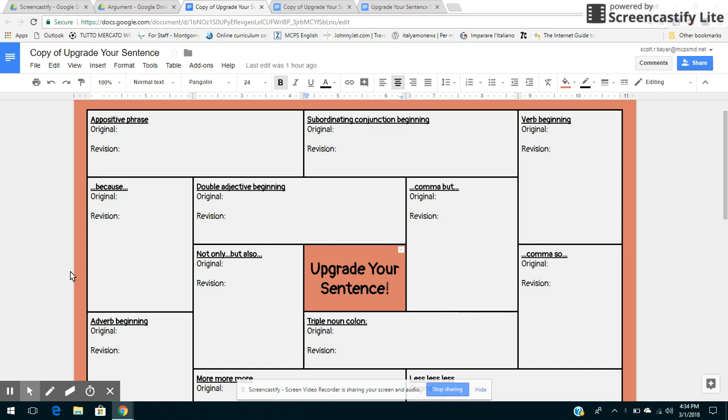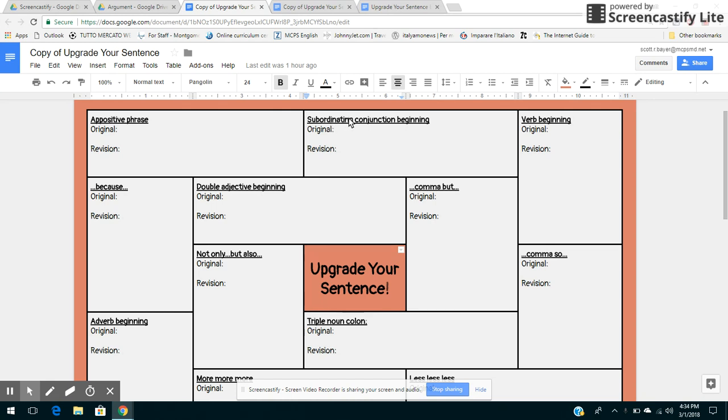So this last resource I'm going to show you in three parts. This was a template I found on Twitter, and I just adapted it to the needs of my students. So there's 12 boxes, and in each box, there's a place for an original sentence to be copy and pasted, and then a space for students to revise based on the heading of that box.